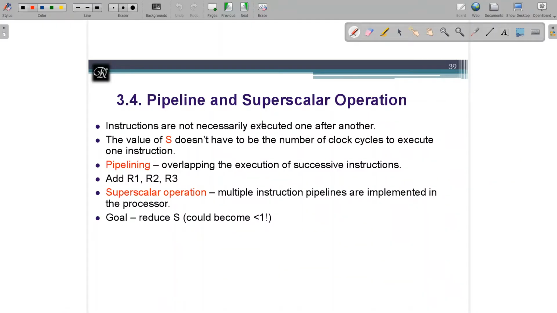Next, we have pipelining and superscalar operation, along with the previously discussed upgradation, like how to improve the performance. So, what are the parameters? We have seen the formula that T is equal to N multiplied by S over clock rate, right? So, by improving which of these factors can this execute faster? All these three can play a major role.